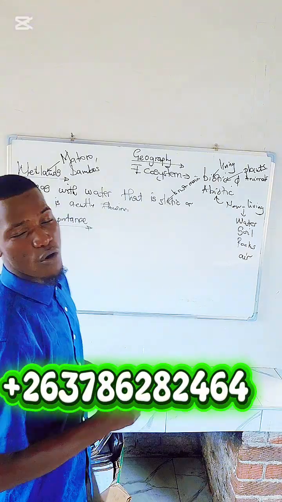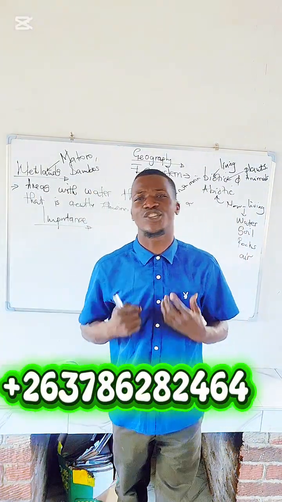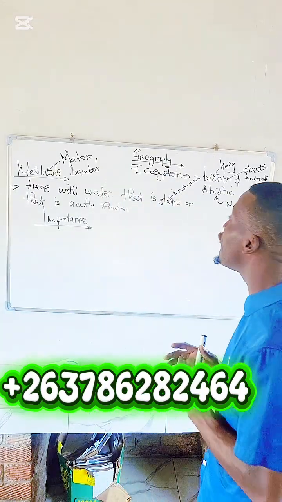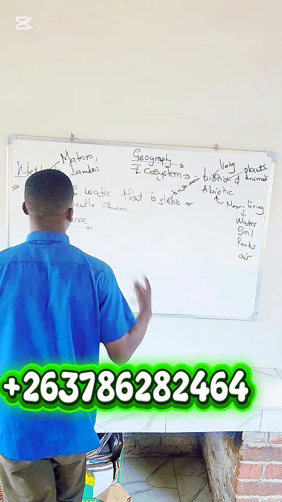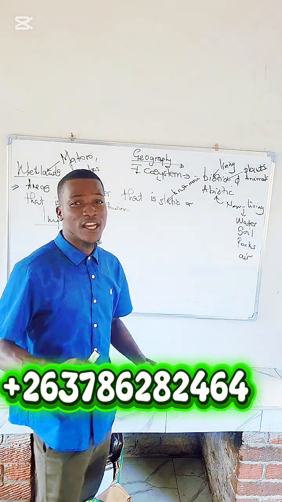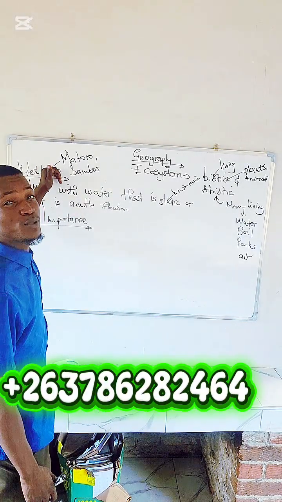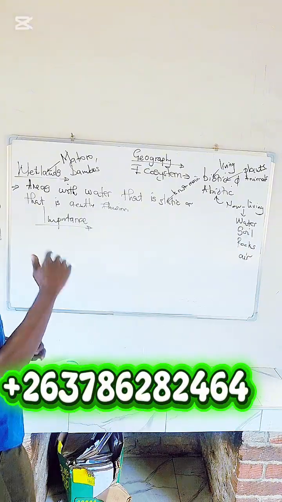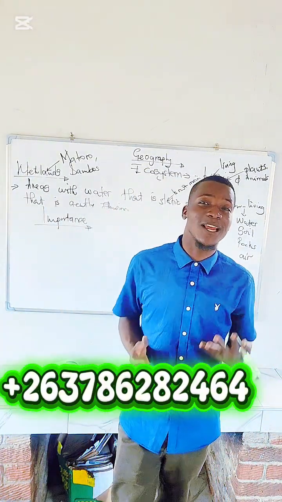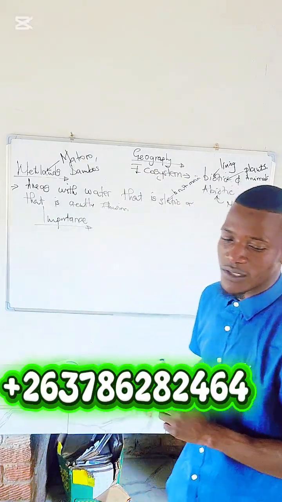The importance of wetlands. Number one, they help to filter pollutants. The number one importance of wetlands is that they help to filter pollutants. If you go to water in the wetlands, it is usually clean. Why? Because wetlands help to filter pollutants.